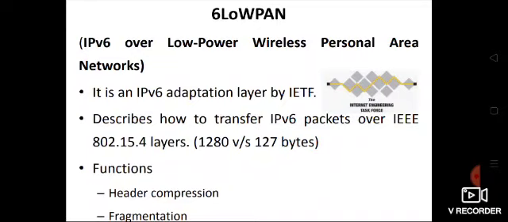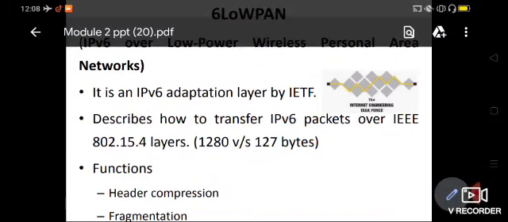LO for low power, W for wireless, P for personal, A for area and N for networks. We will be studying this in detail in the upcoming slides. So here it is just an introduction.